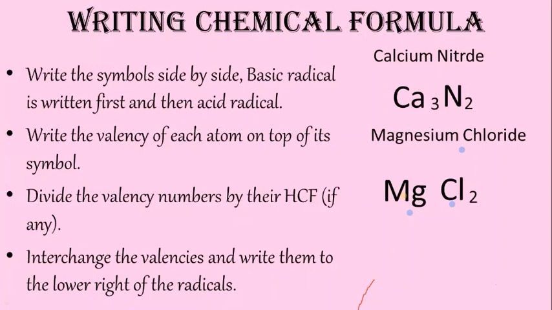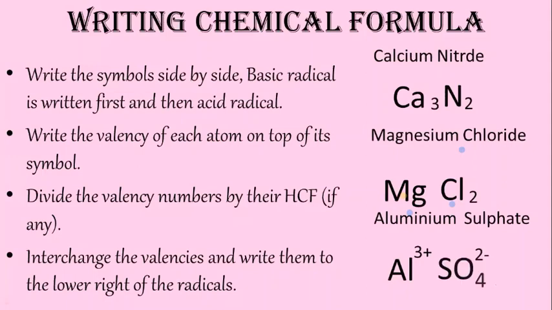Okay. Next, you can see aluminium sulfate. So aluminium, first we will write the symbol with the valency 3 plus, Al 3 plus. Then we write the sulfate ion whose valency is 2 minus, SO4 2 minus.